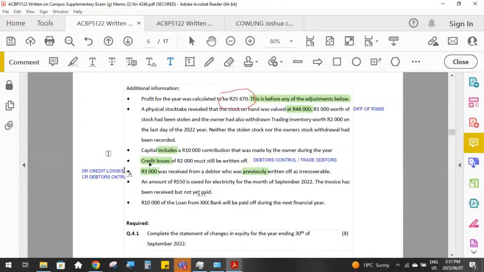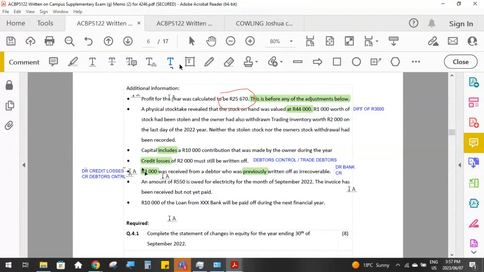That's what happened when it was written off. Now that debtor has paid us, so we now have to reflect the fact that they have paid us. So what's going to happen now? We have to put the 3,000 Rand into our bank account, so we've got to debit bank.